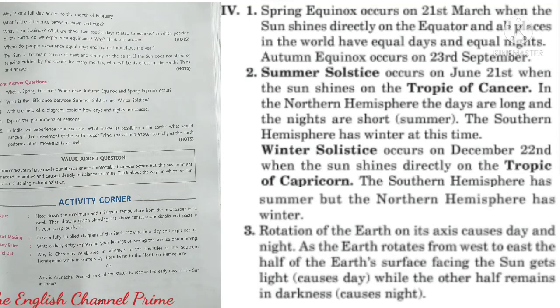Winter solstice occurs on December 22nd when the sun shines directly on the Tropic of Capricorn. The southern hemisphere has summer, but the northern hemisphere has winter at this time.